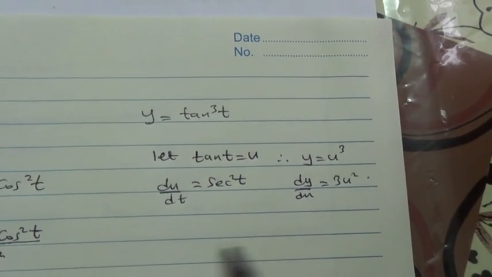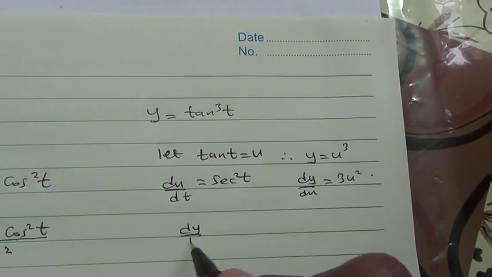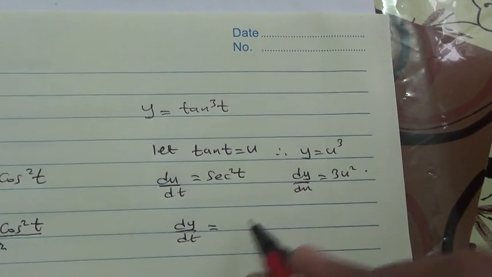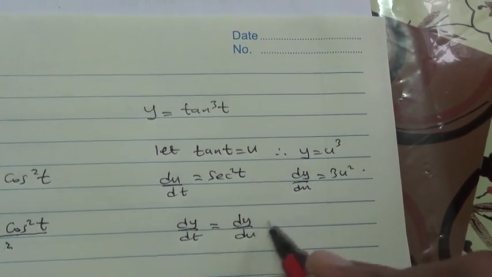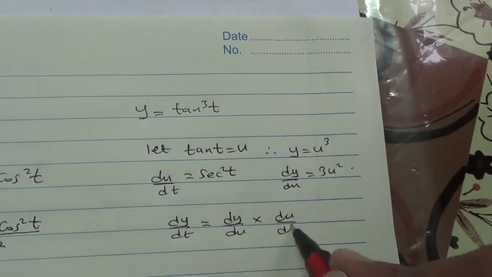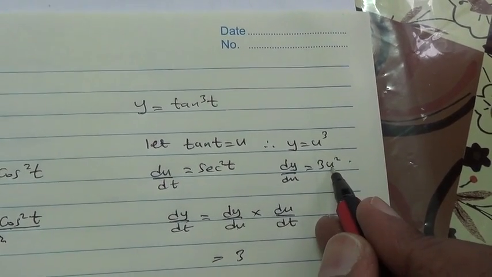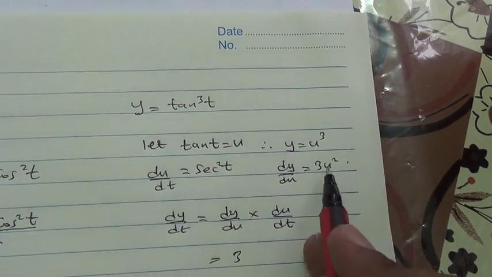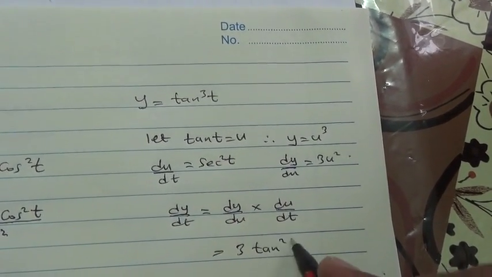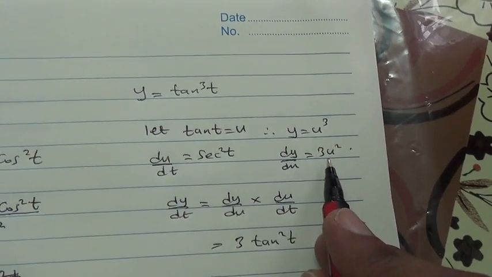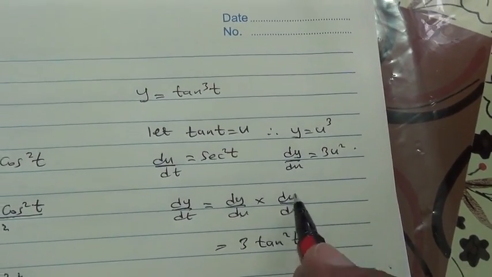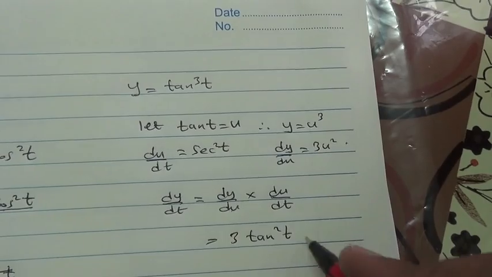So dy by dt is dy by du multiplied by du over dt. dy by du is 3u square, and u is tan t, so 3 tan square t, multiplied by du over dt, which is sec square t.